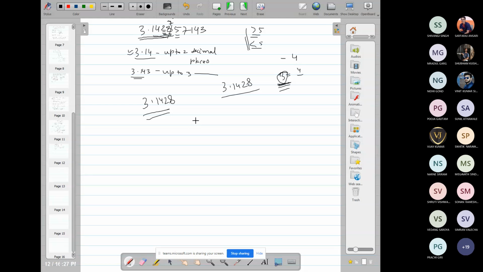By Taylor's theorem we know that e to the power x, and also sin x and cos x, can be expanded in powers of x as an infinite series. To find the value of sin x, cos x, how many terms we require, we will calculate later.